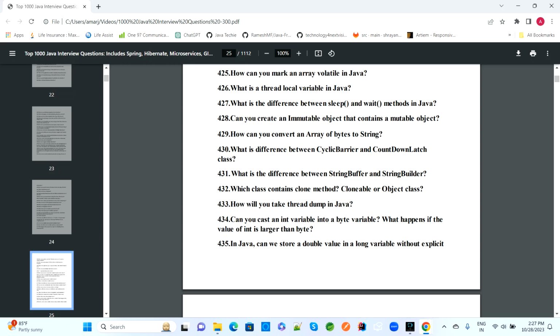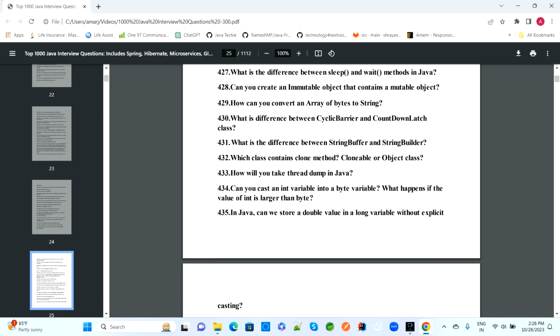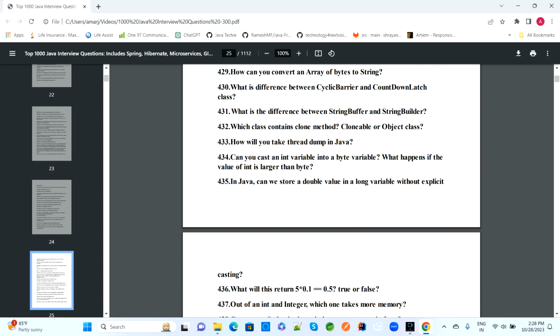How can we create an immutable object that contains a mutable object? How can you convert an array of bytes to a string? What is the difference between CyclicBarrier and CountDownLatch class? What is the difference between StringBuffer and StringBuilder? Which class contains the clone method, Cloneable or Object class?